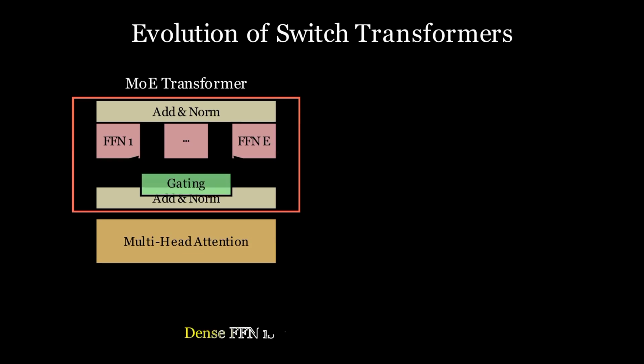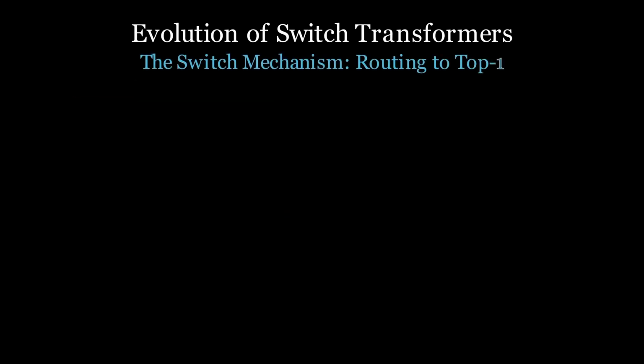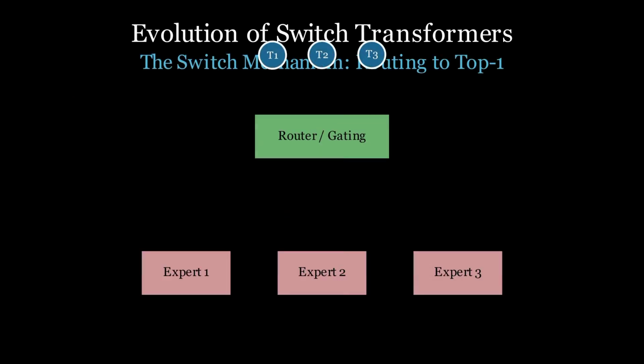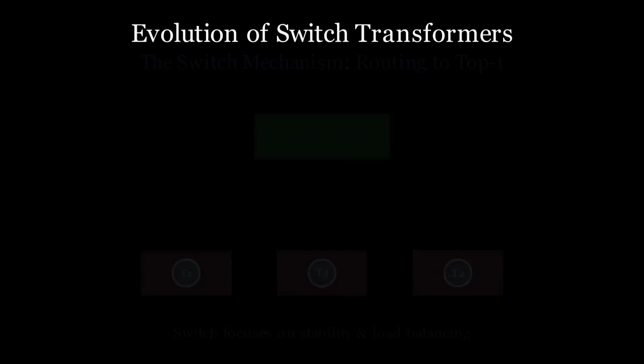But this introduces a new challenge. How do we ensure the router doesn't just send all the work to one popular expert? This is the switch mechanism. We train a gating network to make a top one choice. It calculates the probability of which expert is best and routes the token only there.